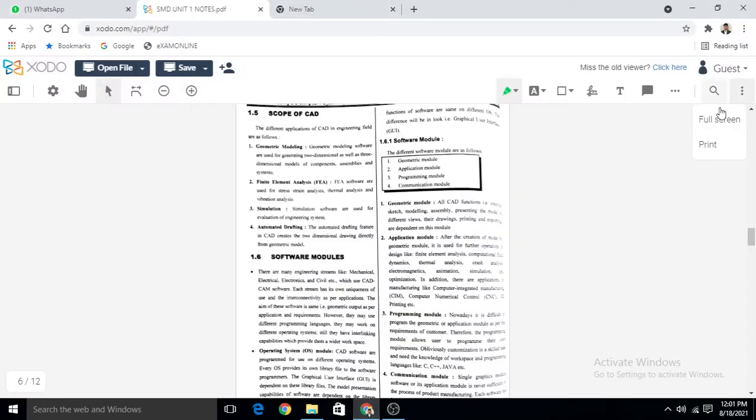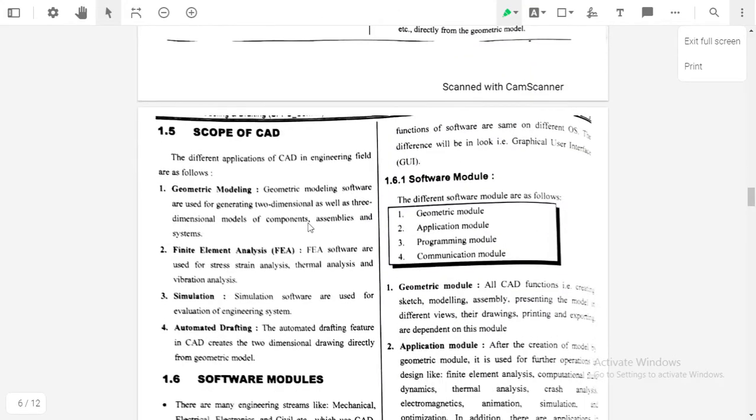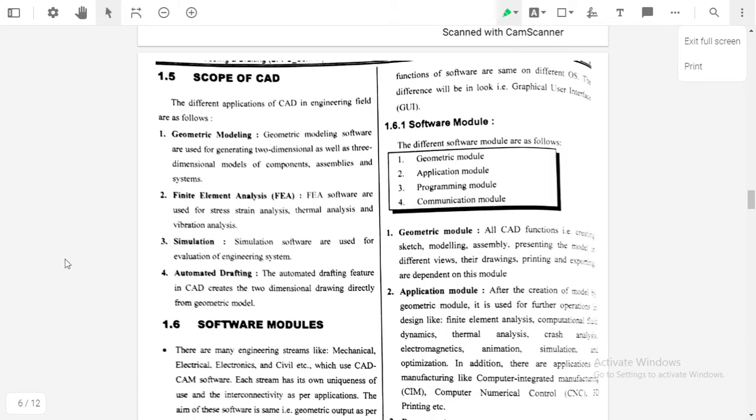Hello student, in today's session we will discuss the scope of the CAD, the different applications of the CAD in the engineering field. In this topic we will discuss which different CAD software there are and how they can be used for different applications.